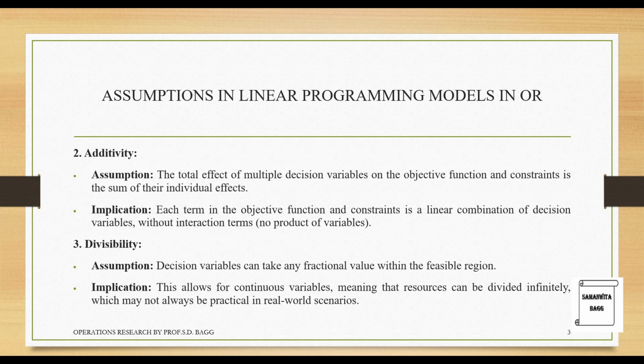Additivity assumption: the total effect of multiple decision variables on the objective function and constraints is the sum of their individual effects. Implication: each term in the objective function and constraints is a linear combination of decision variables without interaction terms, no product of variables. So what we have is everything as a sum of the variables and there is no product of the two variables.